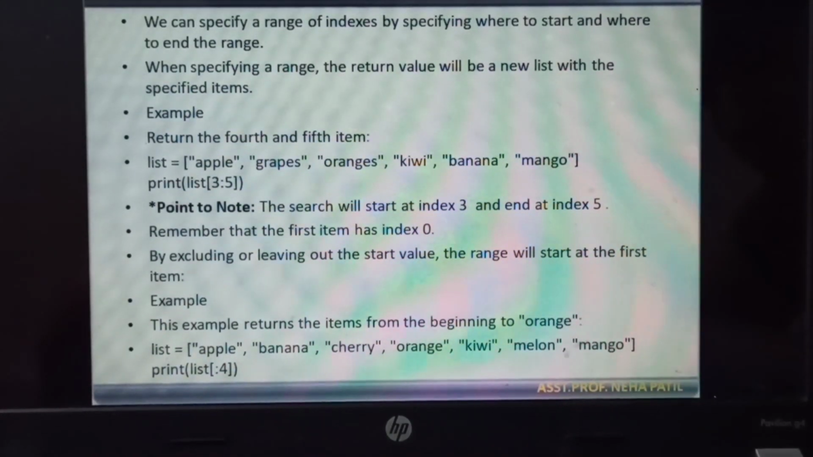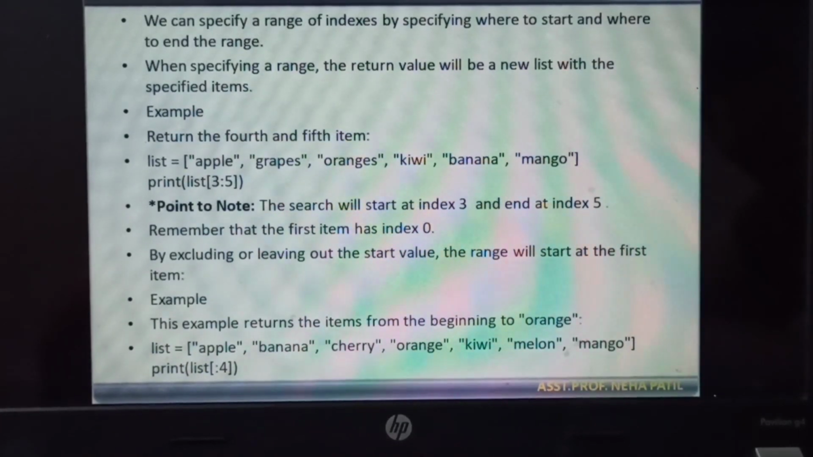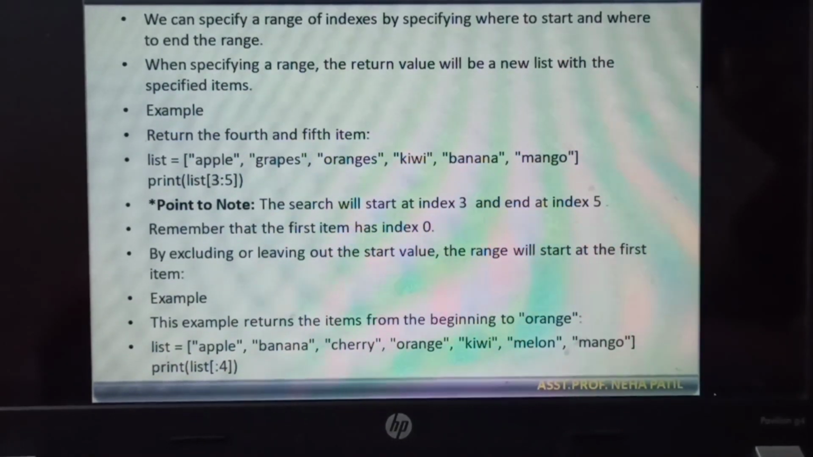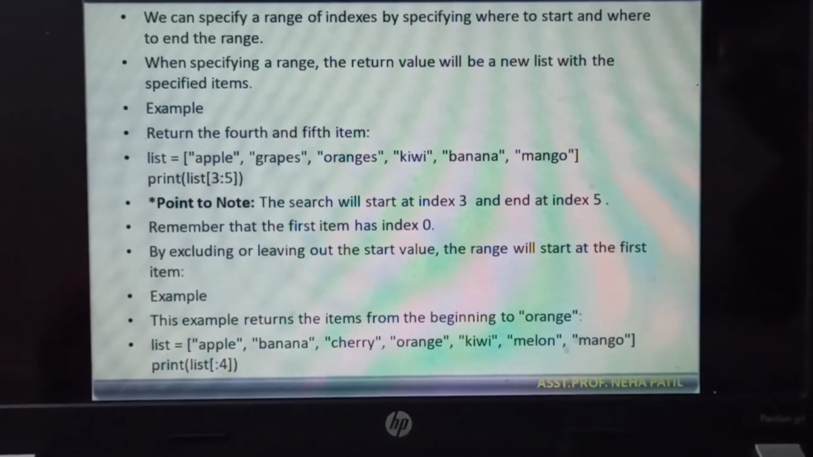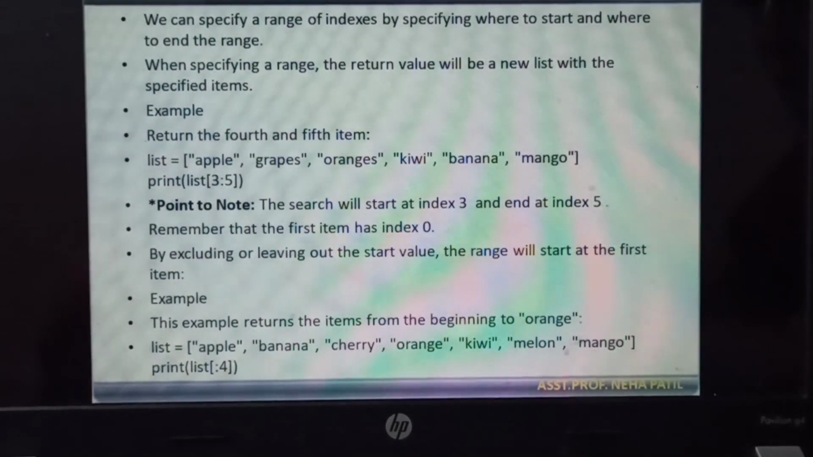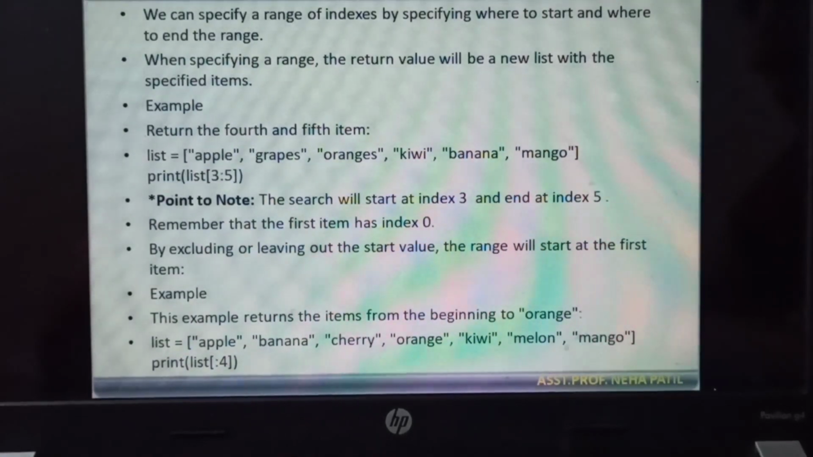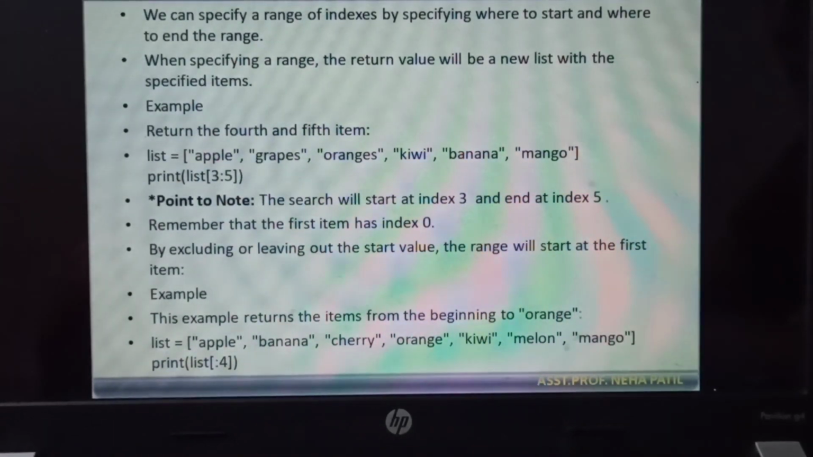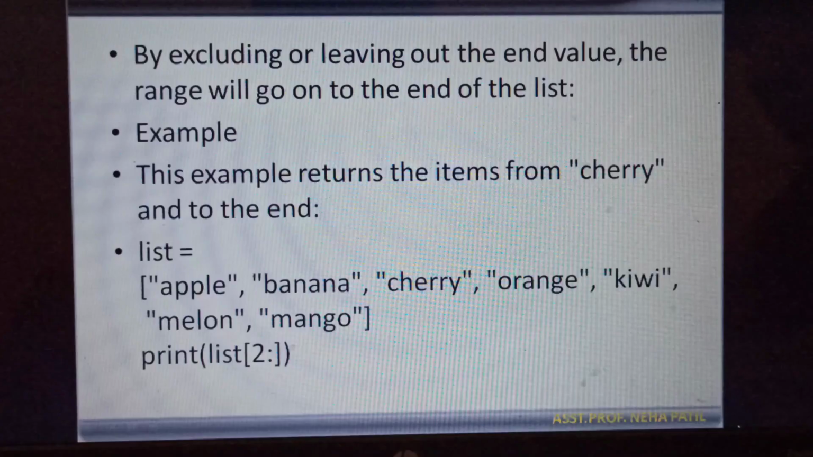Then if you see the second example here, we have again taken the same strings inside the list. But while printing, we have mentioned list of, and then the first index we have not specified. Directly we have given the colon and we have given the 4 here. So that means whenever we are not specifying the first index, then by default it will start from the 0th position. That means it will start from the first item till the 4th item and it will print the string. So in this way also we can specify the indices.